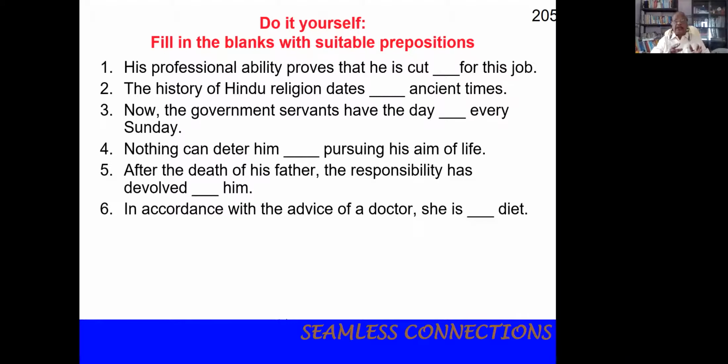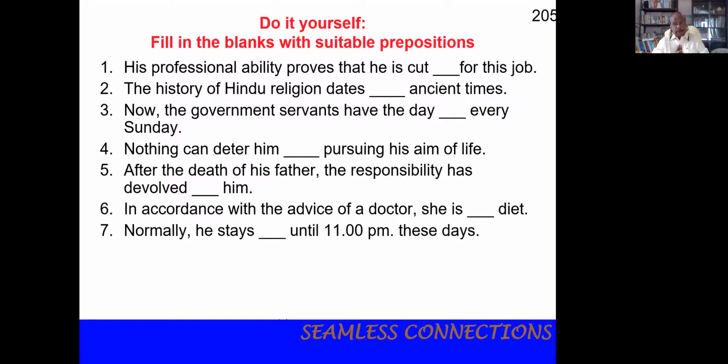In accordance with the advice of a doctor, she is dash diets. Normally, he stays dash until 11 p.m. these days.